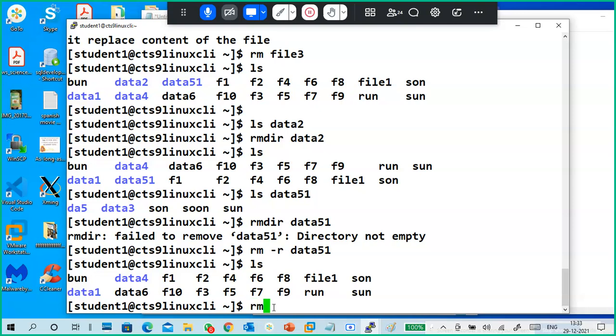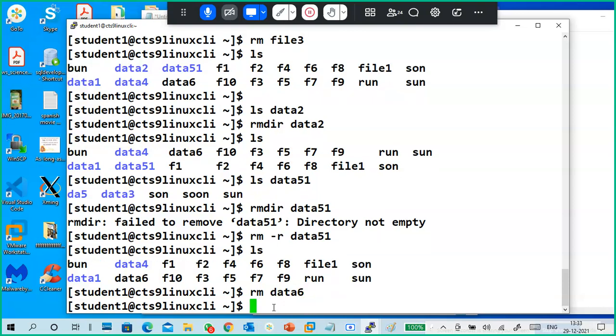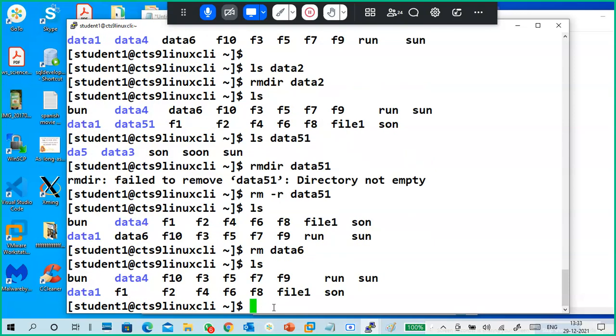rm space data 6. Why? Because it's a file only. It's not a directory. It is just a file. We are able to delete it.